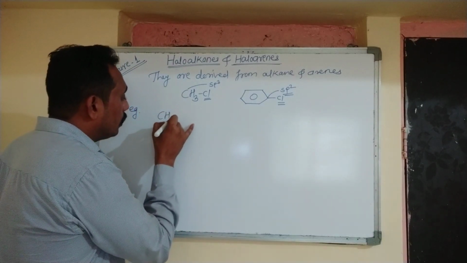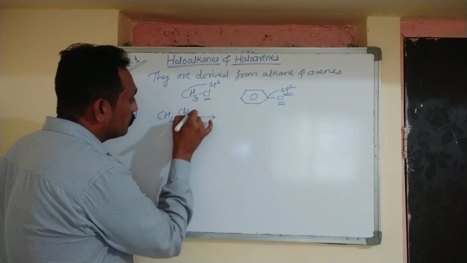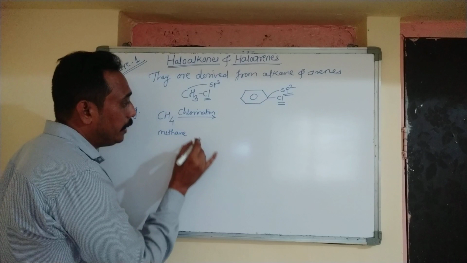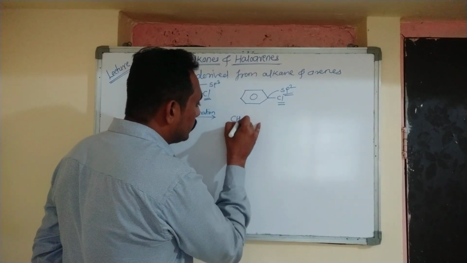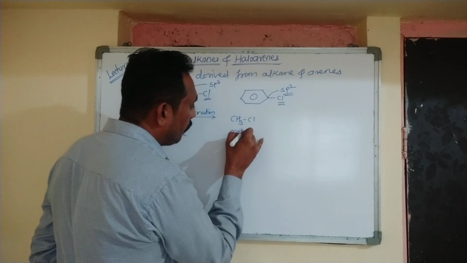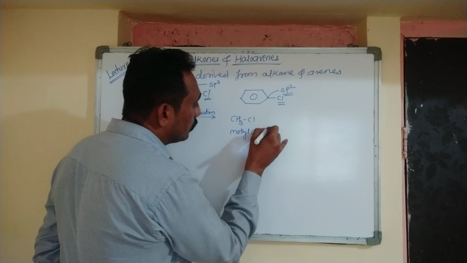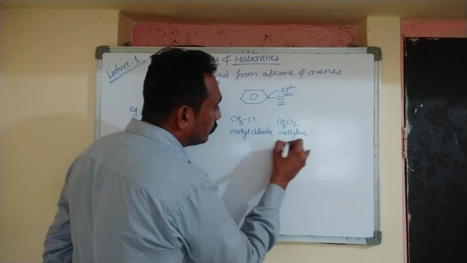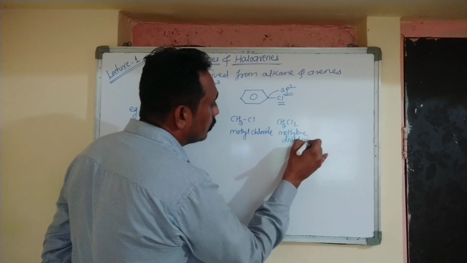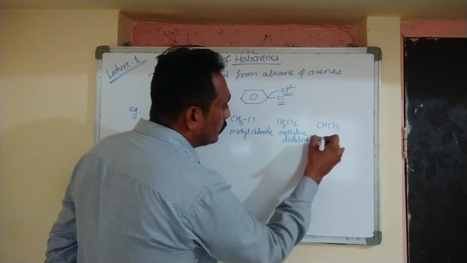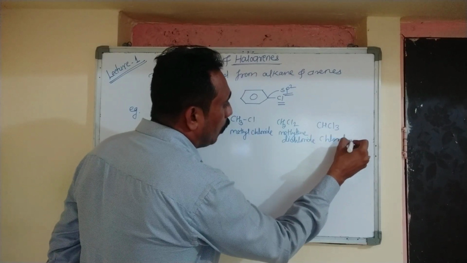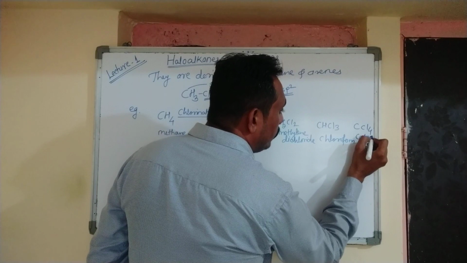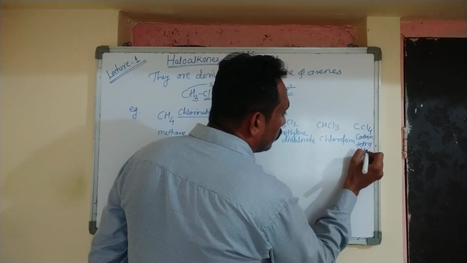Suppose we carry out the chlorination of methane, so we get a mixture of products, that is CH3Cl, methyl chloride, CH2Cl2, methylene dichloride, then CHCl3, that is chloroform, and CCl4, carbon tetrachloride.